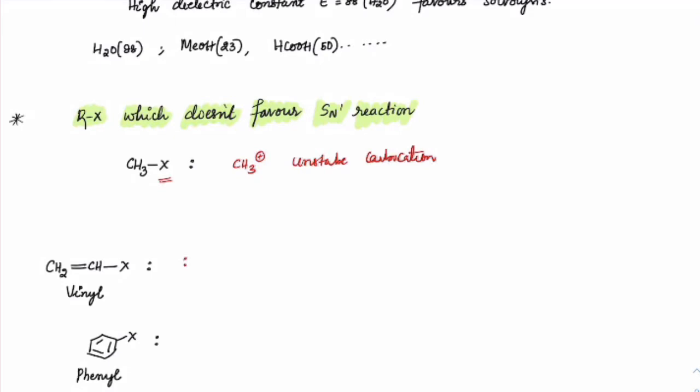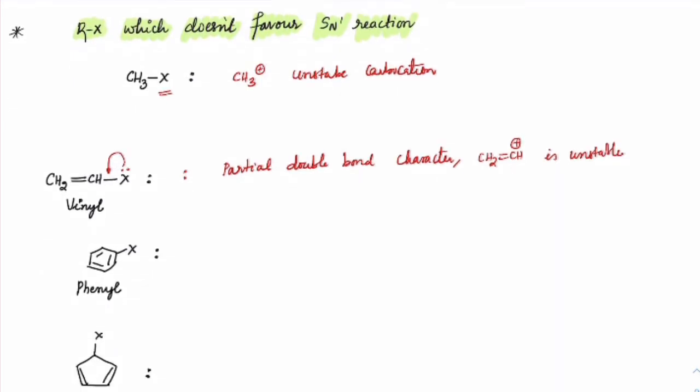Vinylic group, partial double bond character here, so the carbocation is again unstable. Partial double bond character, as well as CH2=CH+, the vinylic carbocation is unstable. So this will not take the route of SN1. In fact, this does not go through SN2 also.